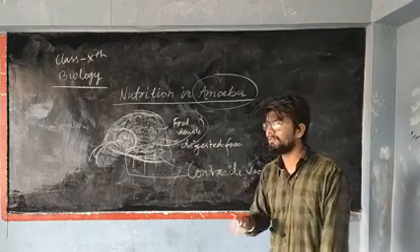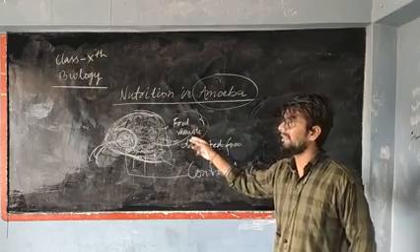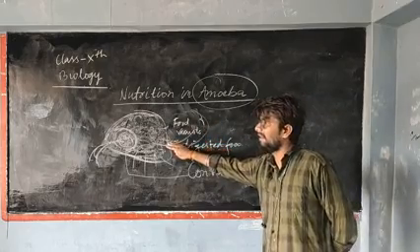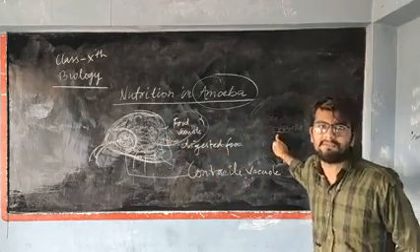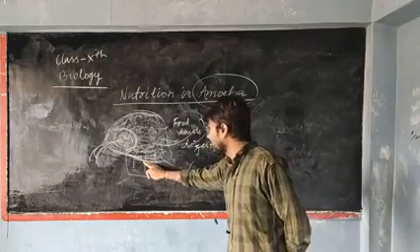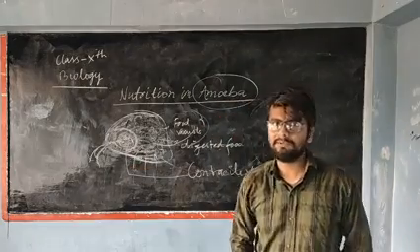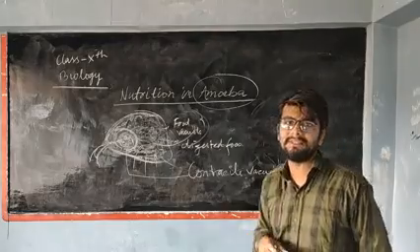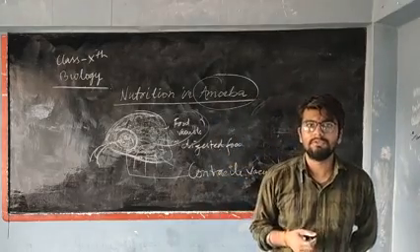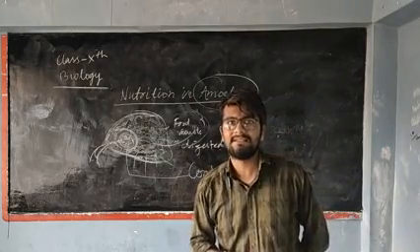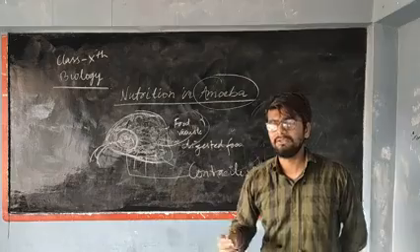In that case, you have to write out two points. That is, in case of ingestion, there is no specialized structure in amoeba, but in paramecium they have a specialized structure for ingestion. And the second point is about digestion, means they do not have any specialized structure for digestion in amoeba, but in paramecium you will find a special structure known as the anal pore, through which it throws out its undigested food. And the rest of the three stages are similar to the amoeba.